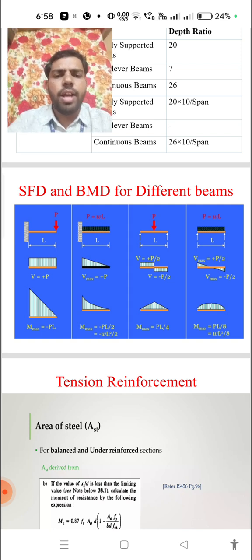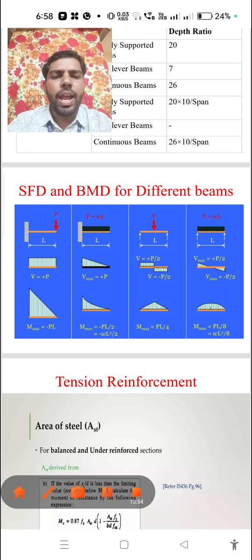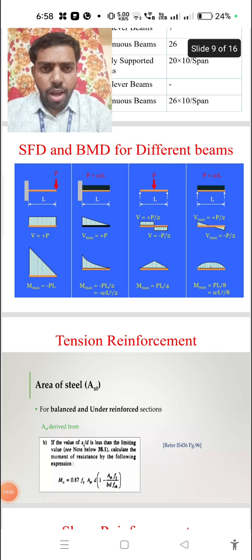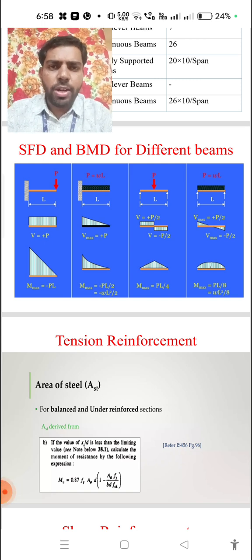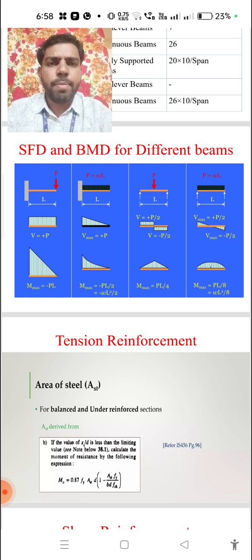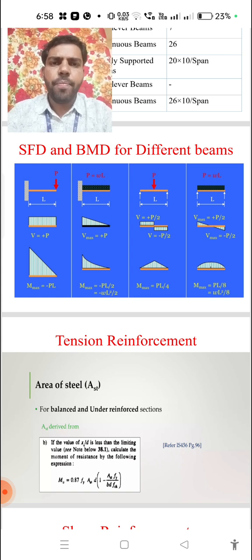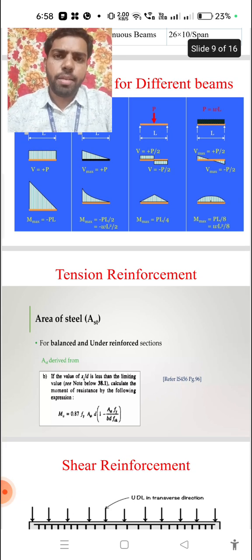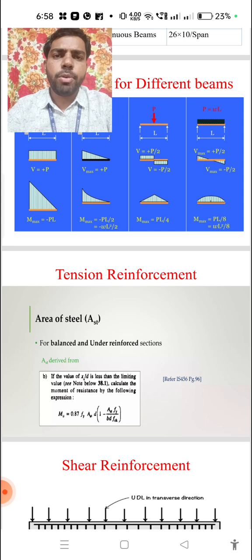What is the occurrence of shear force and bending moment here that we have to consider? We know all the formulas for how much load acts on the beam due to point load, due to UDL, due to varying load. In that case, what is the shear force on that particular beam, and what is the bending moment on that beam, the bending moment for simply supported and the bending moment for cantilever. For these types of reactions and loading conditions, we have to consider different shear forces and bending moments.